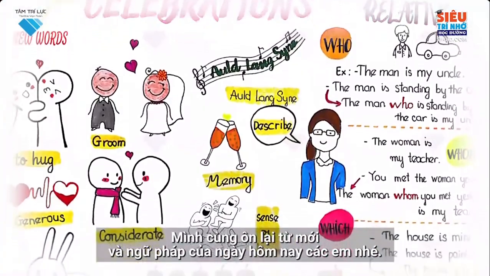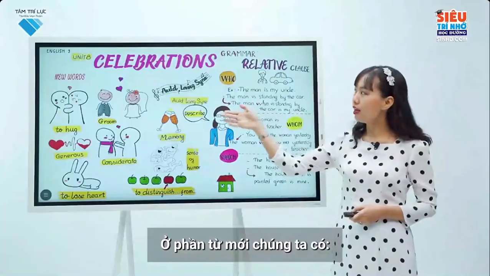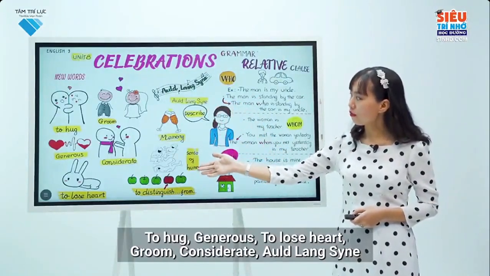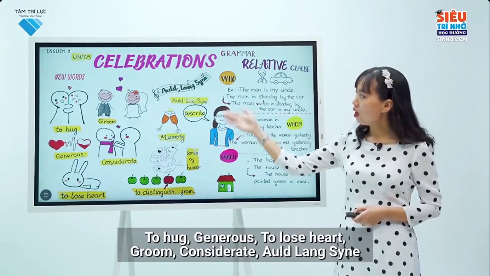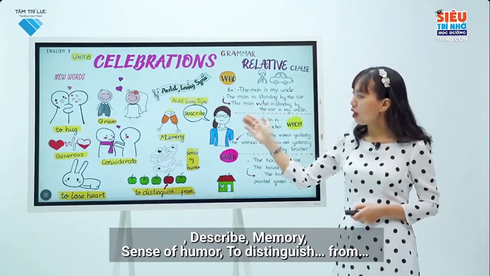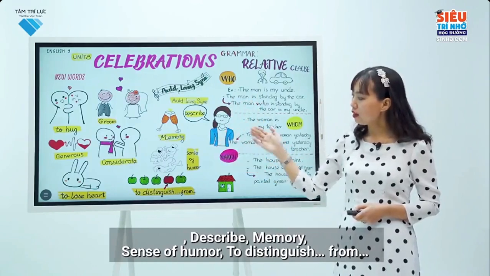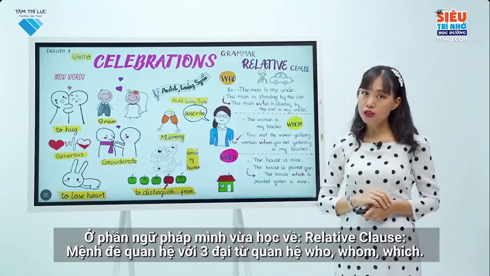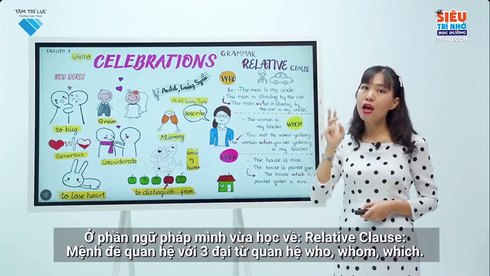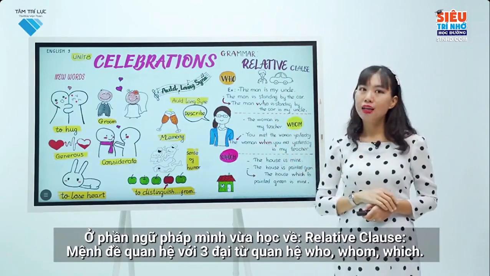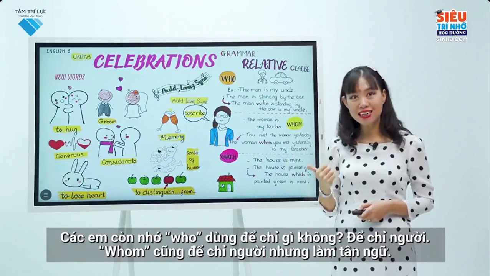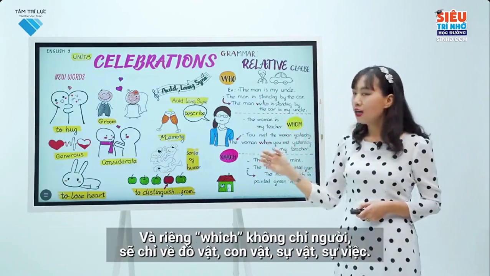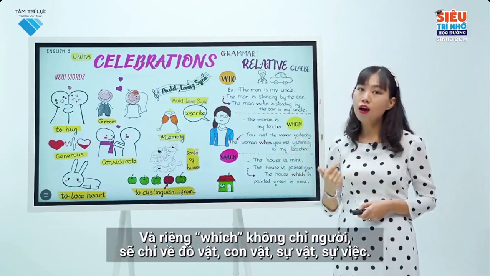Let's review today's new words and grammar. In new words, we have to hug, generous, to lose heart, groom, considerate, Auld Lang Syne, describe, memory, sense of humor, to distinguish from. In the grammar part, I just learned about relative clause with 3 relative pronouns, who, whom, which. Do you remember what who refers to? It refers to humans. Whom also refers to people, but it modifies the object, and which refers to an object, an animal, a thing, an event.